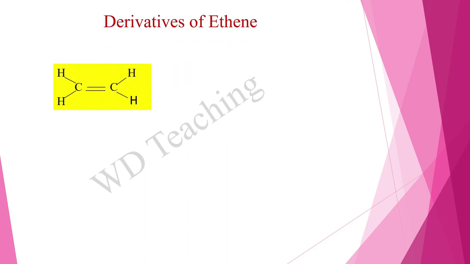The compound derived by displacement of a hydrogen atom in ethene by another atom forms derivatives of ethene. For example, a hydrogen atom in this ethene is displaced by a chlorine atom and forms chloroethene.